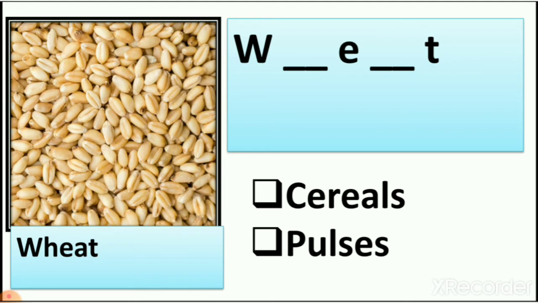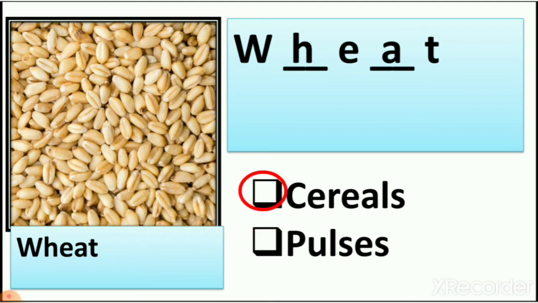We have W, then H, then E, then A, then T. So what is the spelling of wheat? W H E A T. And is wheat a cereal or pulse? Pulse? No, it is a cereal.